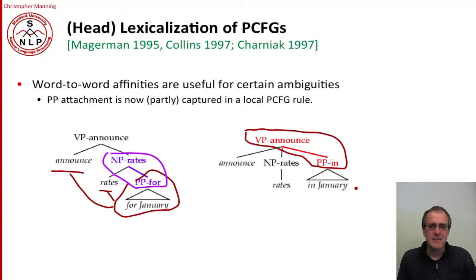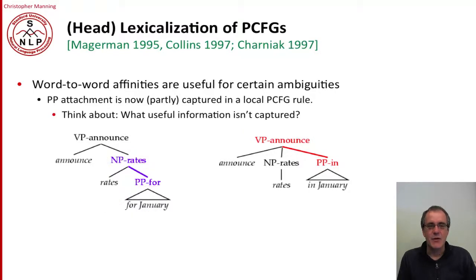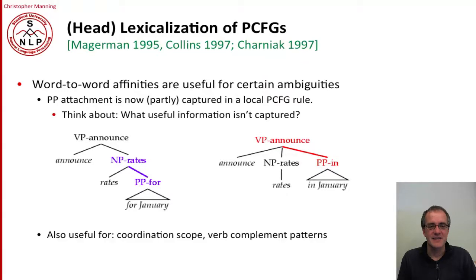That doesn't mean we can capture everything about PP attachments in this model though, and actually if you want to you could think a little about what other things you'd like to know about attaching a prepositional phrase which aren't yet captured in this model where we have a head word pinned onto every phrase like this. But nevertheless, this kind of head lexicalization captures most of the additional things that you'd like to know to make the various parsing decisions of a sentence.